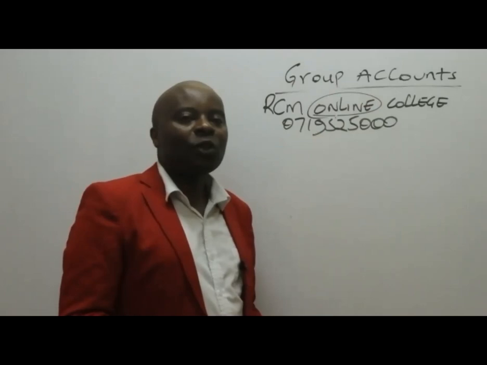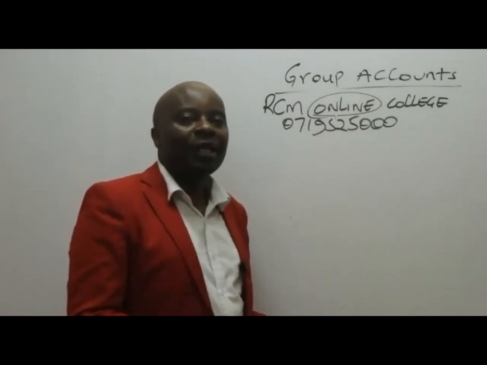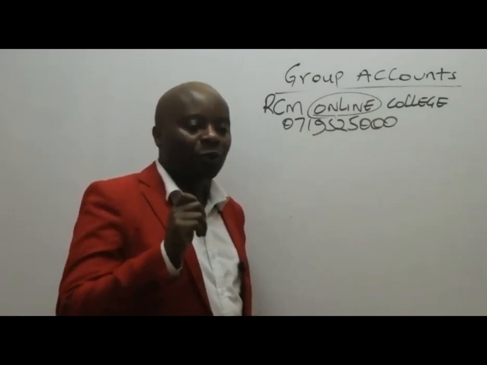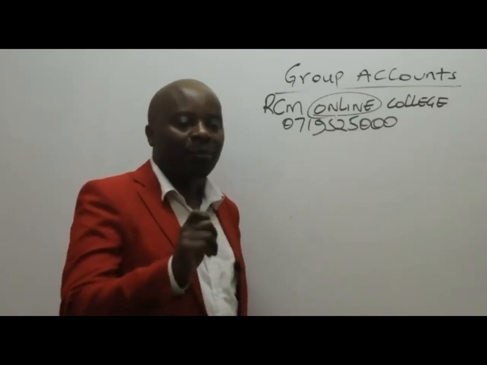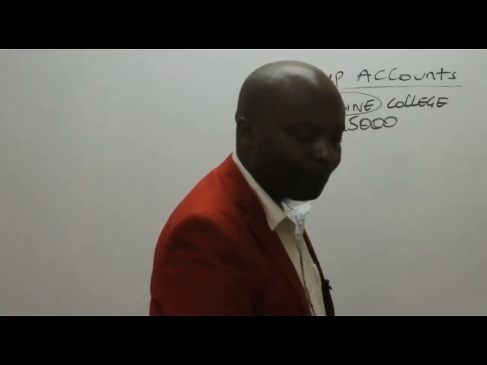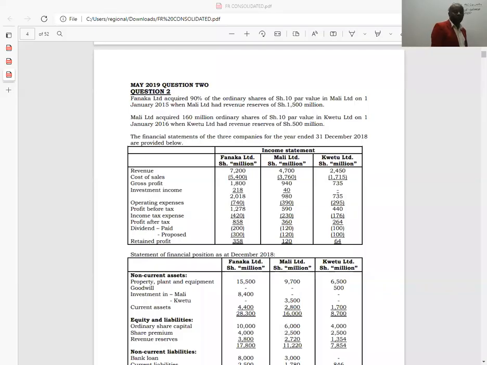So today I would want us straight away to use very few minutes to showcase how we compute goodwill in a consolidation process. So I want to share my question with you here. It's May 2019 question number 2, financial reporting. Fanaka Limited acquired 90% of the ordinary shares of shillings 10 par value in Mali Limited on 1st January 2015, when Mali Limited had revenue reserves of 1,500 million.